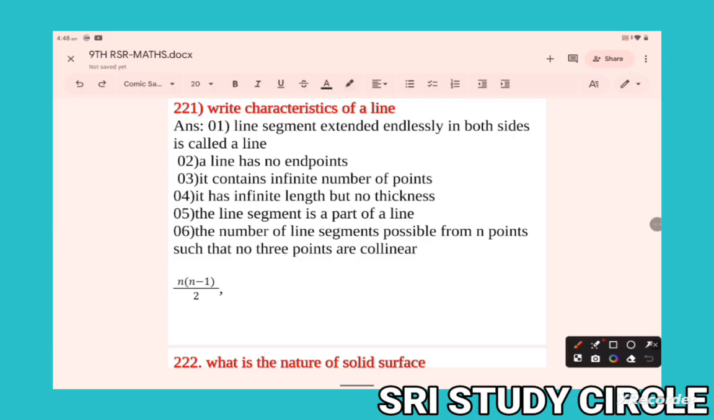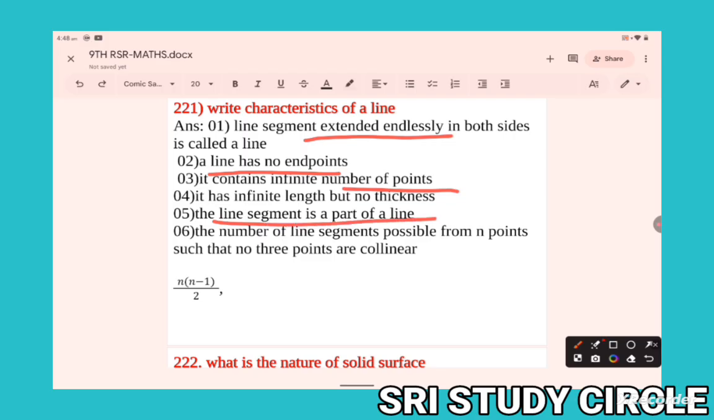Write characteristics of a line. A line segment extended endlessly on both sides is called a line. A line has no endpoints. It contains an infinite number of points. It has infinite length but no thickness. The line segment is a part of a line.